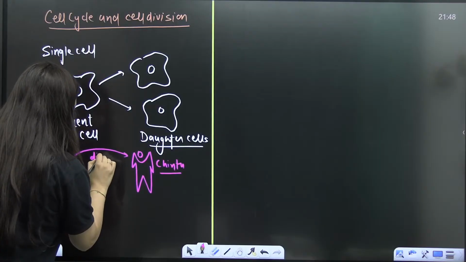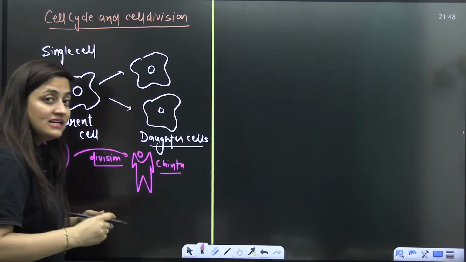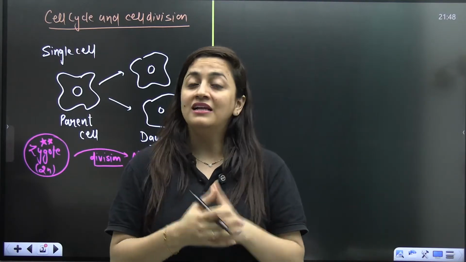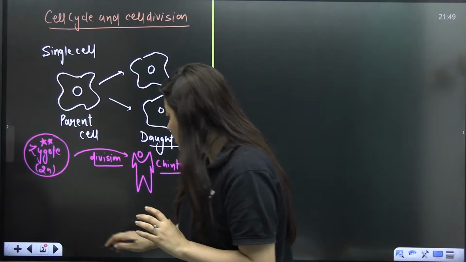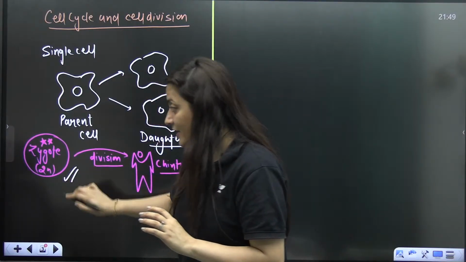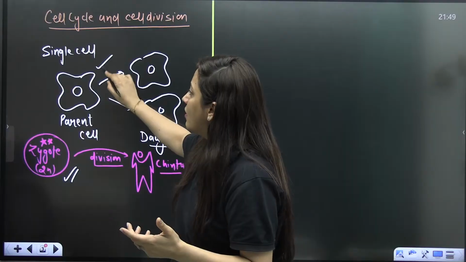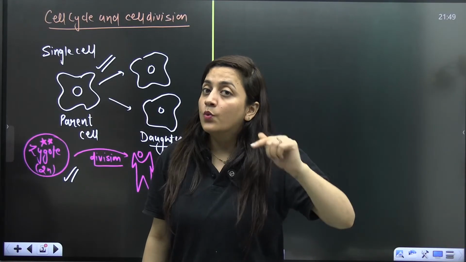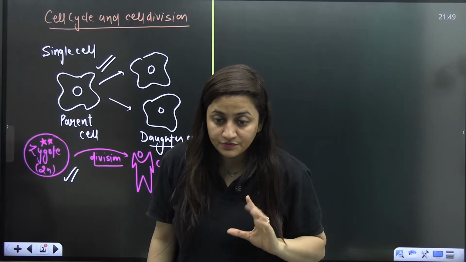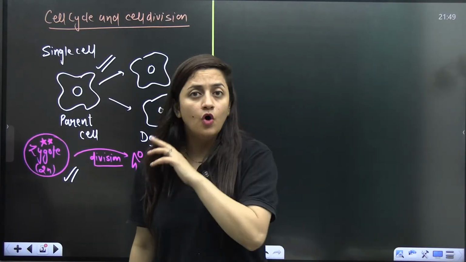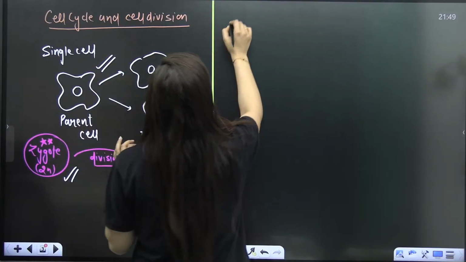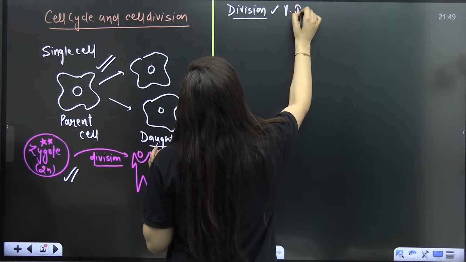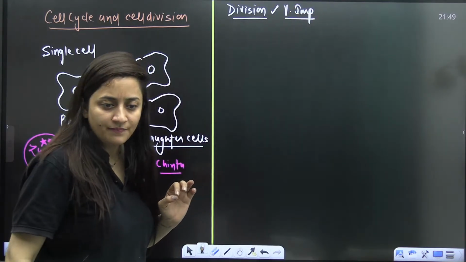Here also there is the requirement of something known as division. This single cell needs to divide and increase its number, and ultimately it will result in the formation of a multicellular organism, isn't it? So whether I talk about starting life from a single cell, that is the zygote, or about a unicellular organism existing in nature, with time they are all growing and dividing. So we can clearly relate that division is something very, very important.